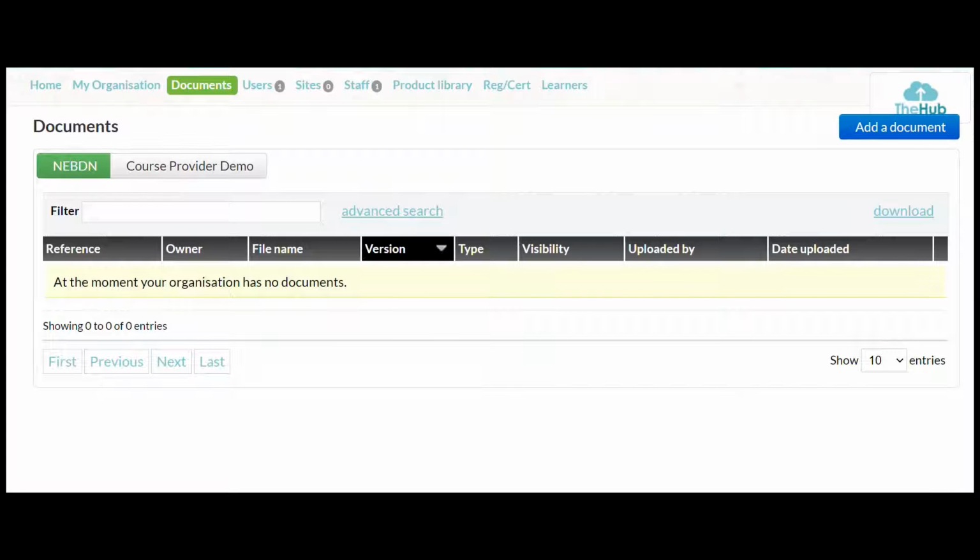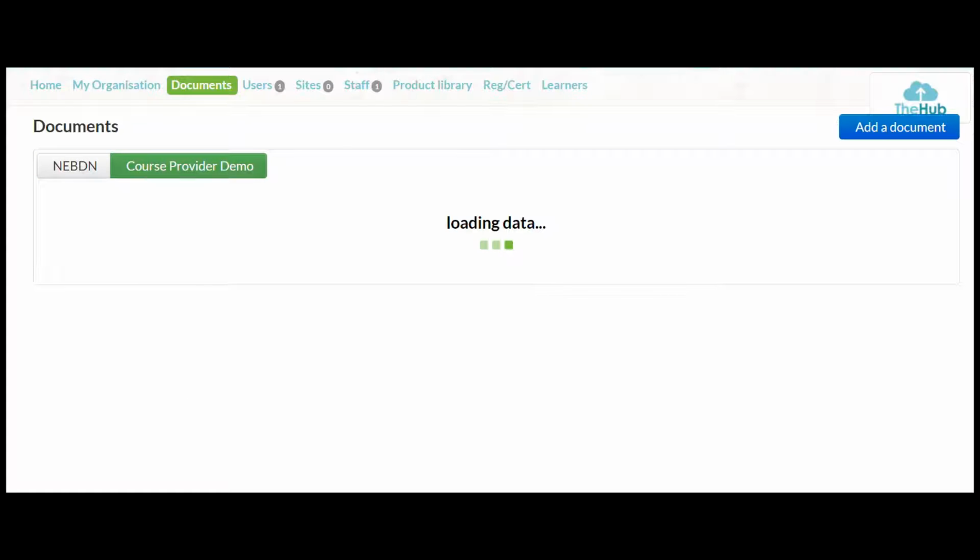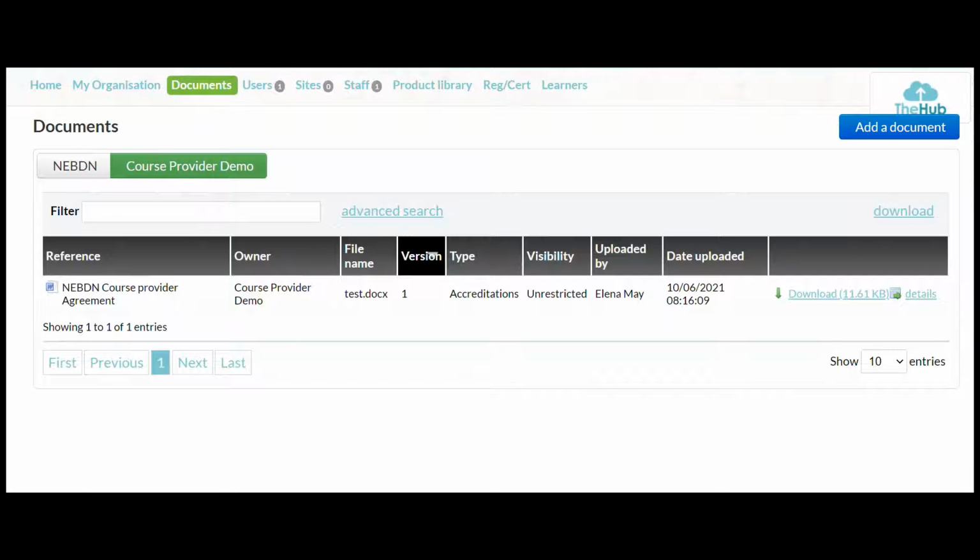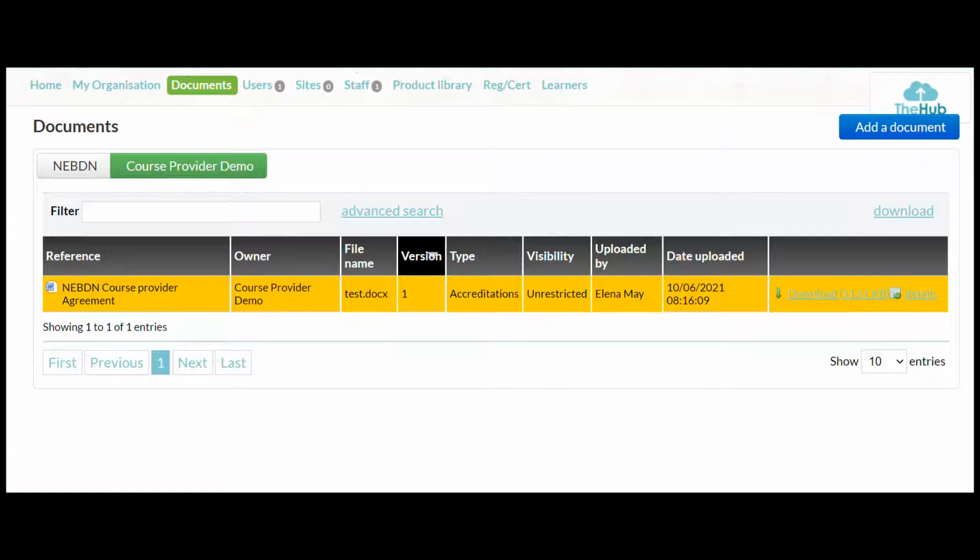Right, so here we are on the document page. So this is where you'll be able to see everything that BGN have uploaded for you, and you'll also be able to see everything that you've uploaded for yourselves or us. So in true Blue Peter style, here's one I prepared earlier. So we've uploaded a document already. So we've got the course provider agreement. You'll see that you're the owner of the documents, the file name that was uploaded, the version, the type, the visibility of the document, who it was uploaded by, and the date it was uploaded.